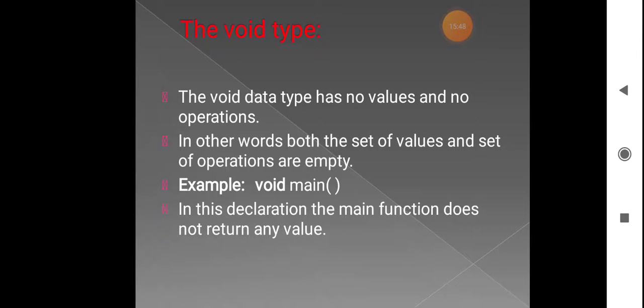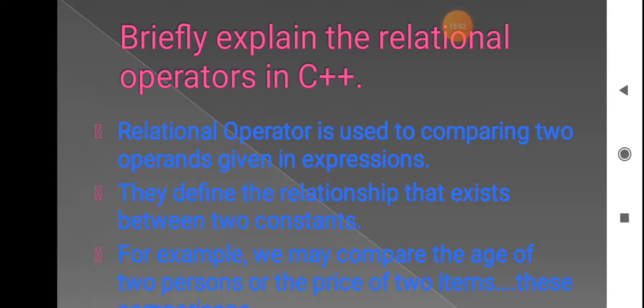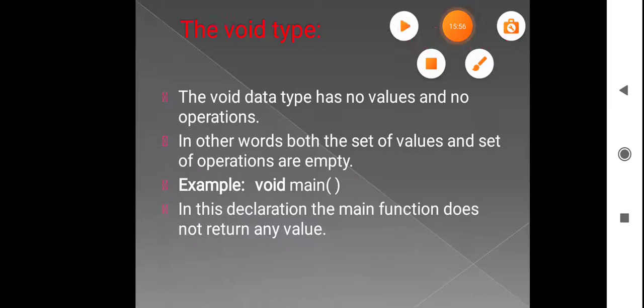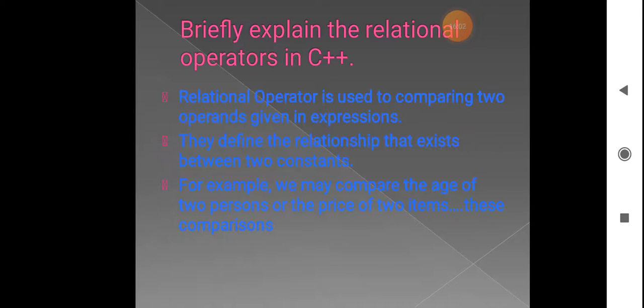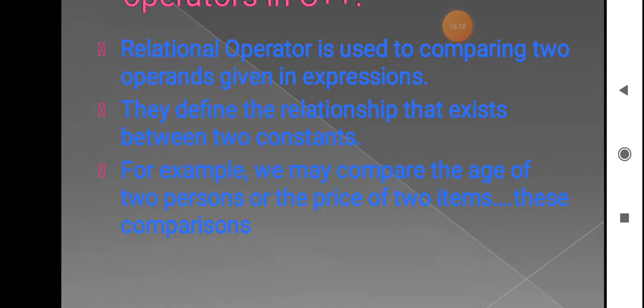Okay students, so next question we'll see: briefly explain the relational operators in C++. So what are relational operators? They are used to compare the operands in any given expression.